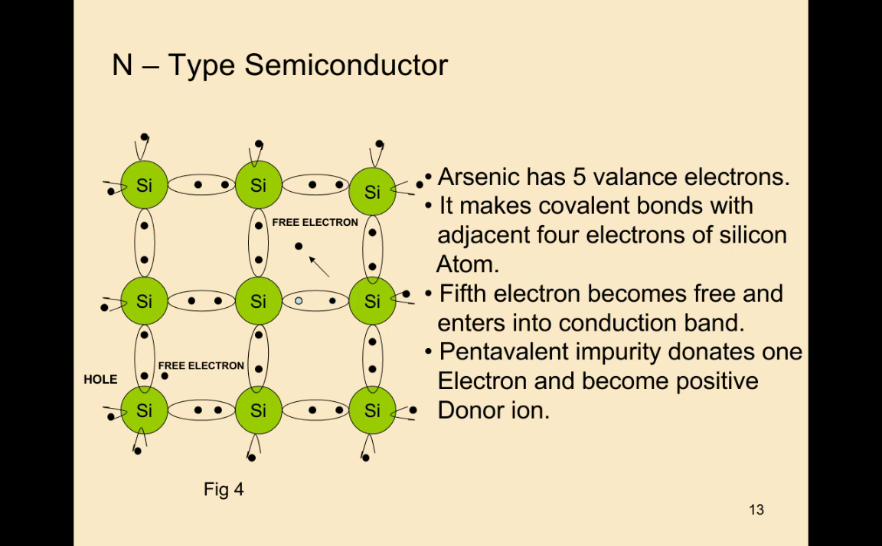In this way, the pentavalent impurity donates 1 electron and becomes a positive donor ion. So that's why these pentavalent impurities are called the donors.